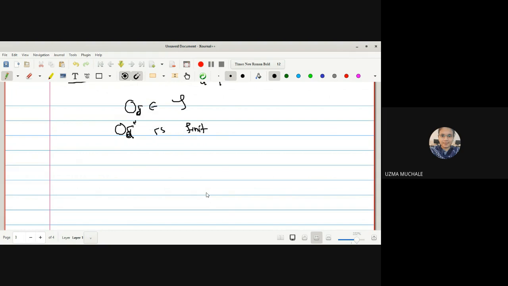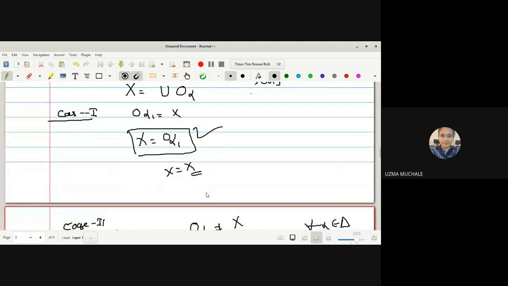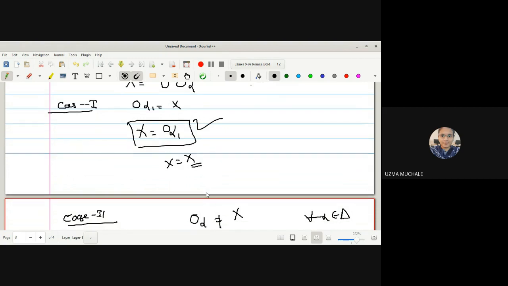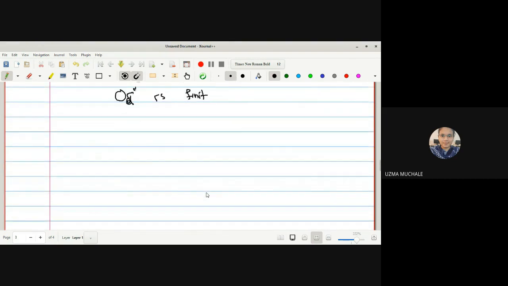Now, if O delta belongs to tau and we have selected all the O alpha not equal to X, right? What did we select earlier? O alpha 1 is equal to X. Out of all those O alpha, we had selected at least one equal to X, so X will cover itself. But here we have selected O alpha not equal to X, so the possibility of case 1 is not here. So O delta belongs to tau, and O delta complement is a finite set.